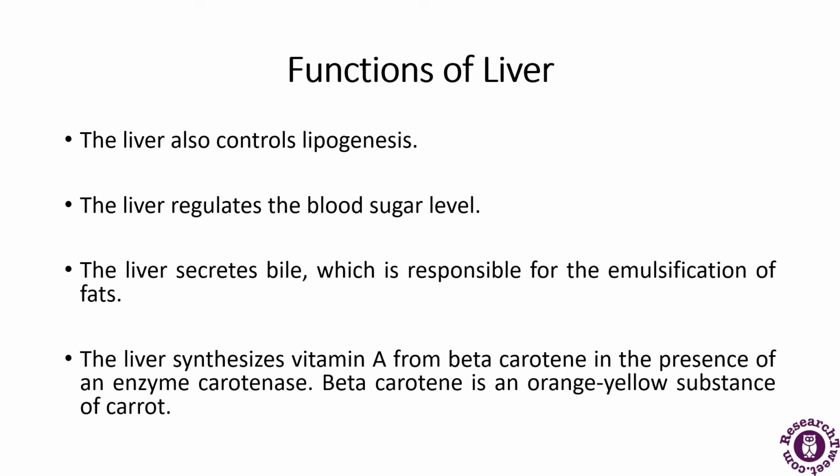It makes plasma proteins such as albumins and fibrinogens. It stores glucose as glycogen and converts the glycogen to glucose to maintain the blood sugar concentration. The liver also produces urea after breaking down amino acids. There is a production of bile, as we already know, which is responsible for the emulsification and absorption of lipids in the small intestine.